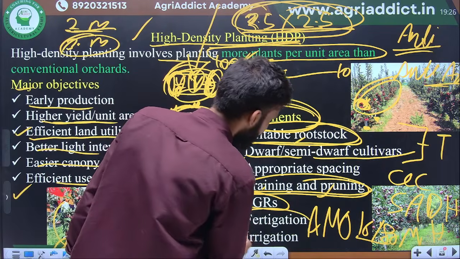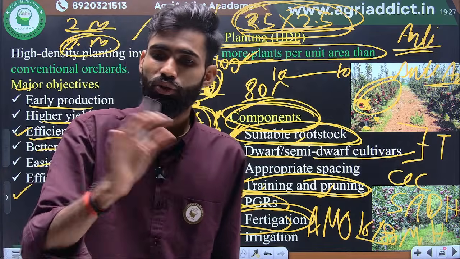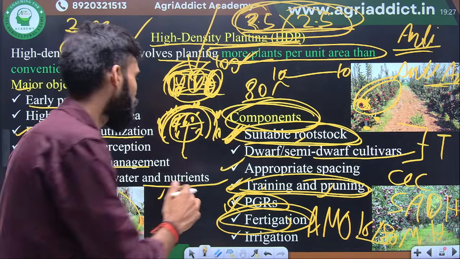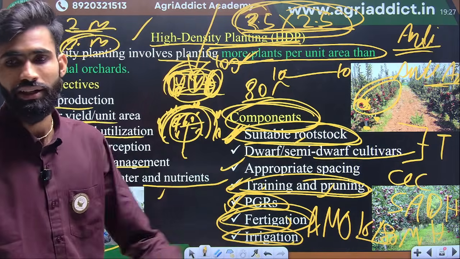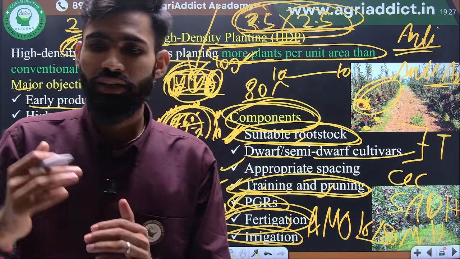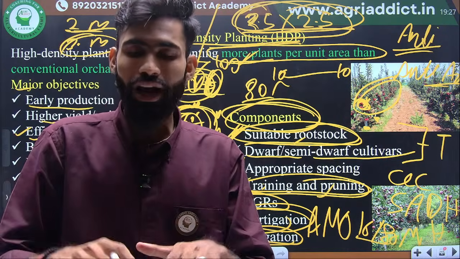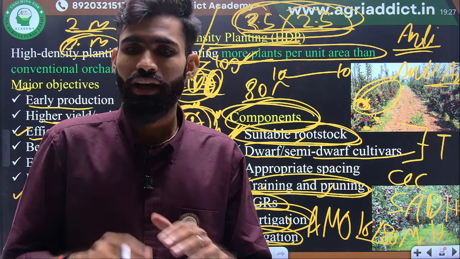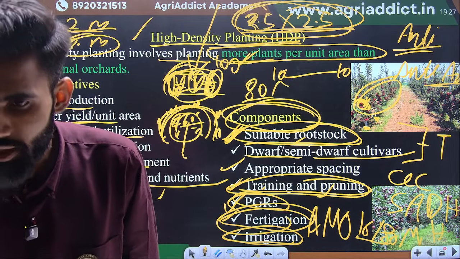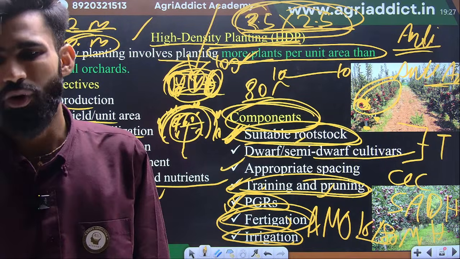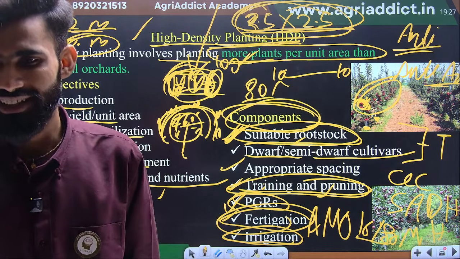Next one is fertigation. Here in high density planting, the maximum number of plants will be there, so you always follow fertigation techniques, including drip irrigation. Here you commonly follow drip irrigation. If you give excess irrigation, then the plant height always increases. So on the basis of requirement you give sufficient irrigation and fertigation also. Yeah, I forget the SADH full form. You can search on the internet, because it is a very big name.